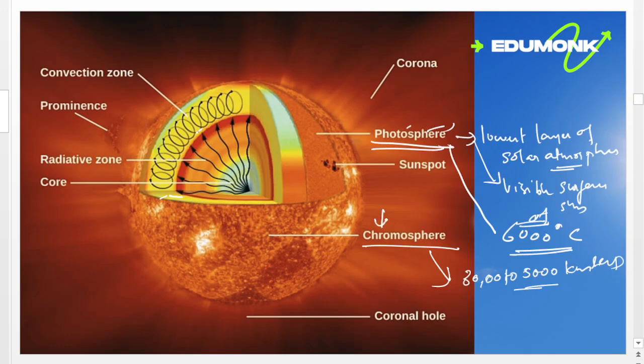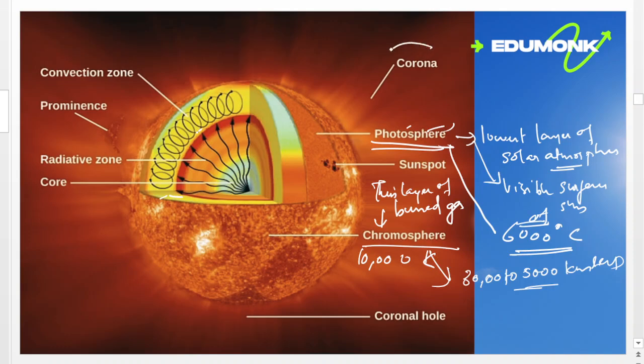This is a thin layer of burned gas. Temperature is just 10,000 Kelvin.